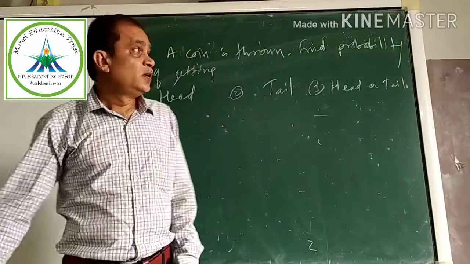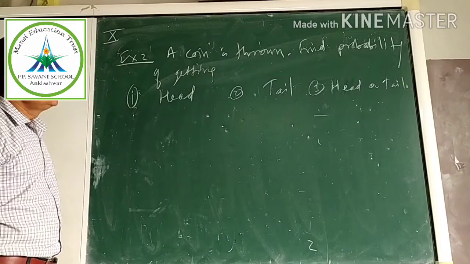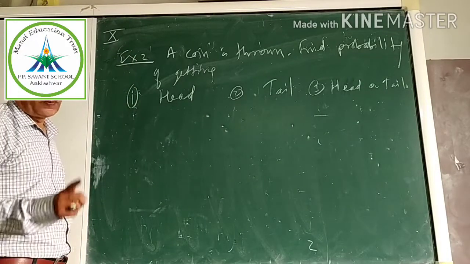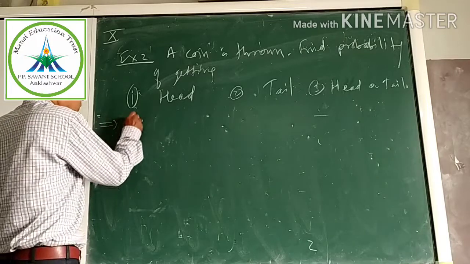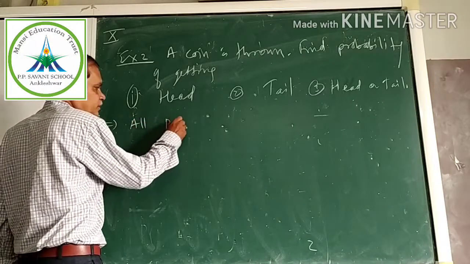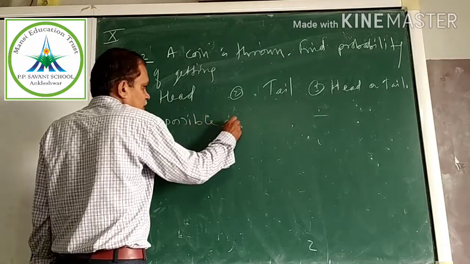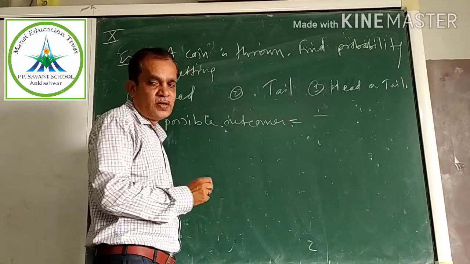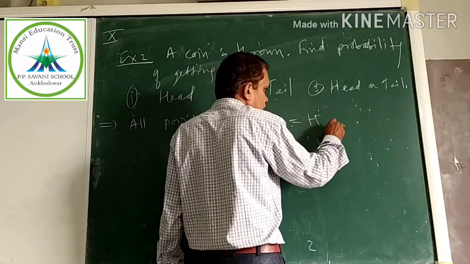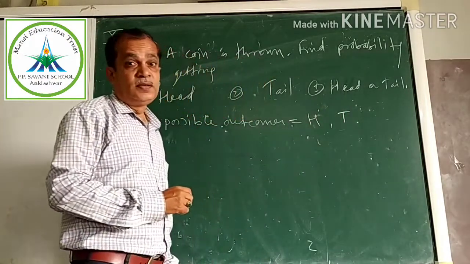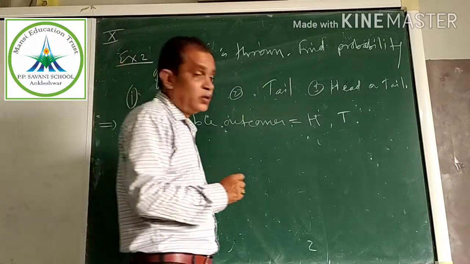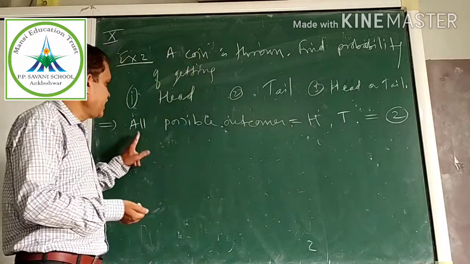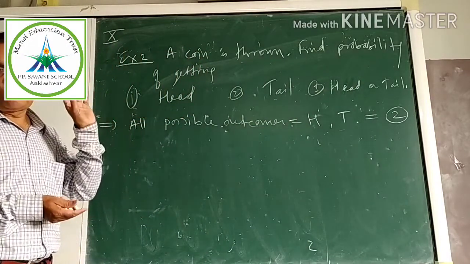Yes. All possible outcomes are there. The first step is always this: all possible outcomes. What are all possible outcomes? Head and tail. How many total? 2. Whoever is able to write these, that child has understood and knows this chapter properly.